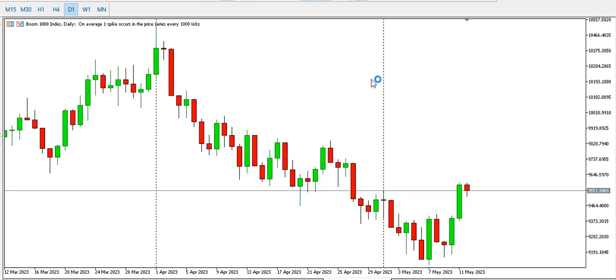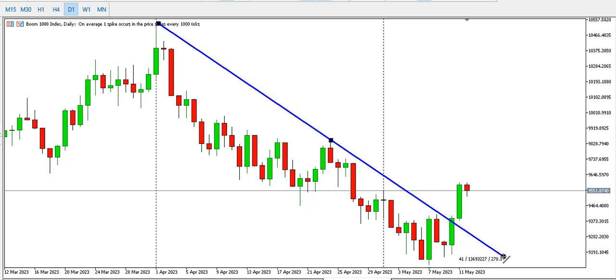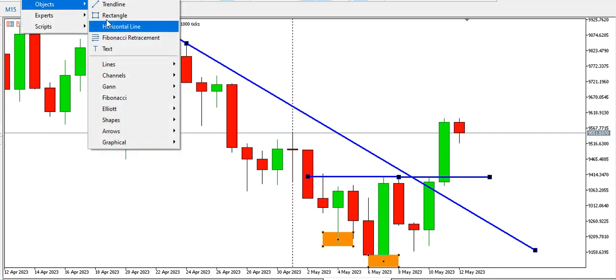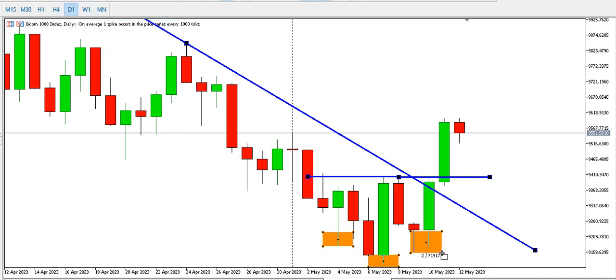I'm on boom 1000 index on the daily time frame, and the daily time frame has been bearish, but now we have a trend line break. We have a change of character on the daily time frame where we have this breakout. We have a bottom around here, another bottom around here, and then another bottom around here. Looks like an inverted head and shoulders. Look at the break of the neckline.